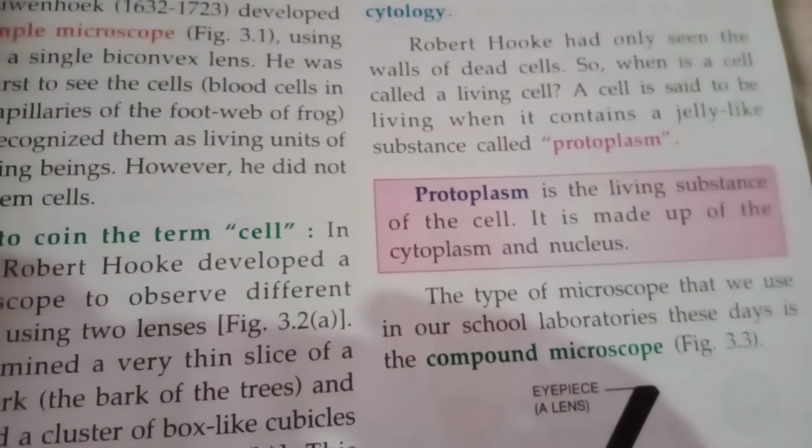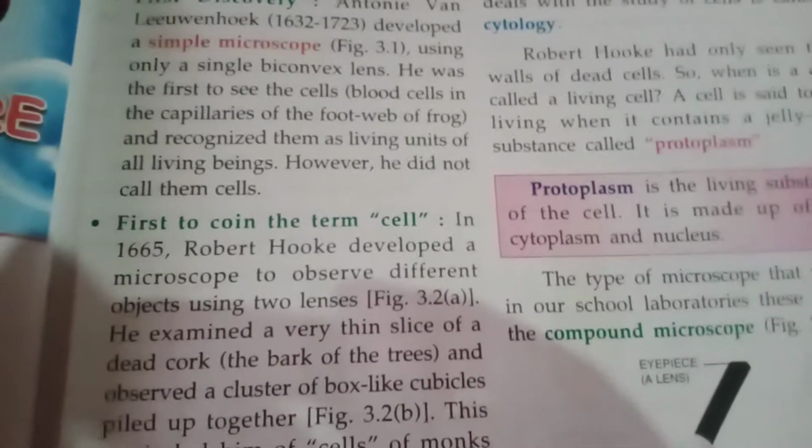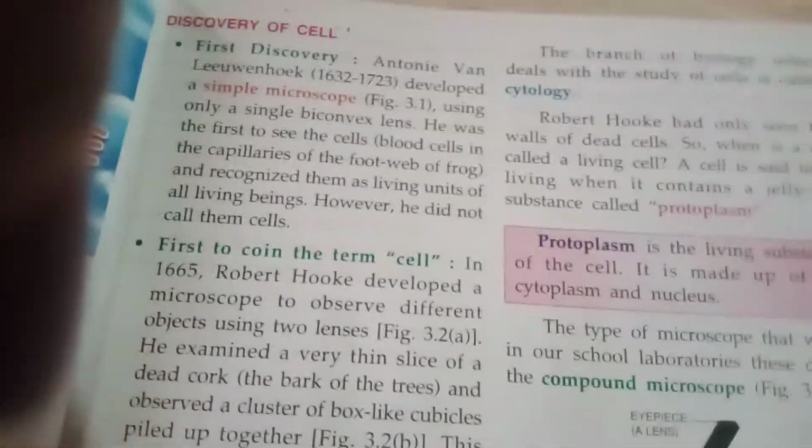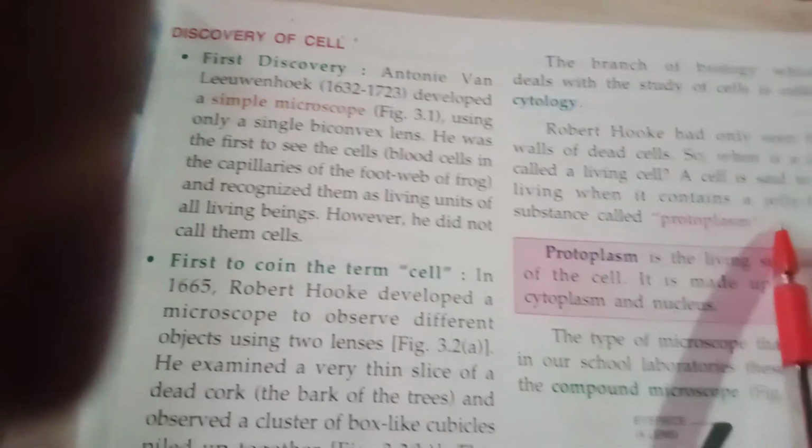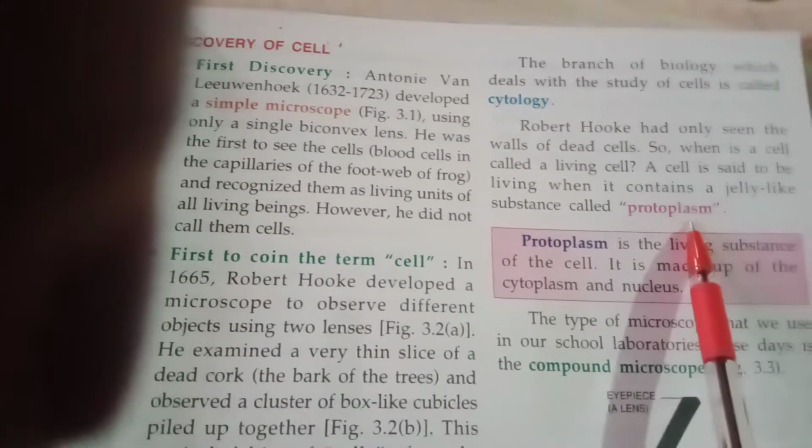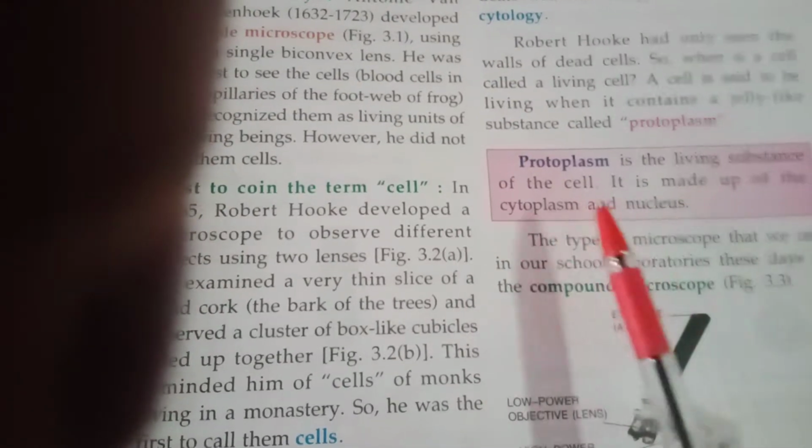Let's start again from the protoplasm. I said that a cell is said to be living when it contains a jelly-like substance called the protoplasm. So that means protoplasm is a jelly-like substance that is found in a particular cell. So let us see what is the definition of a protoplasm. Protoplasm is the living substance of the cell.